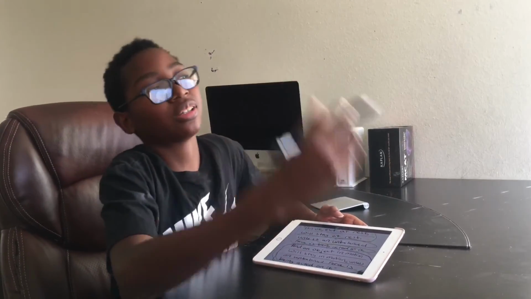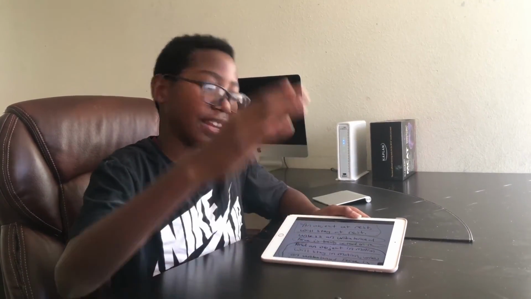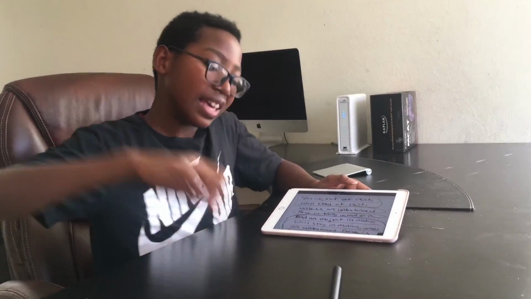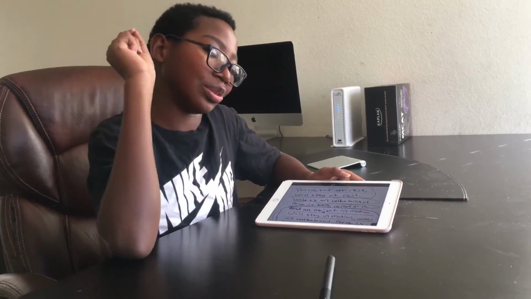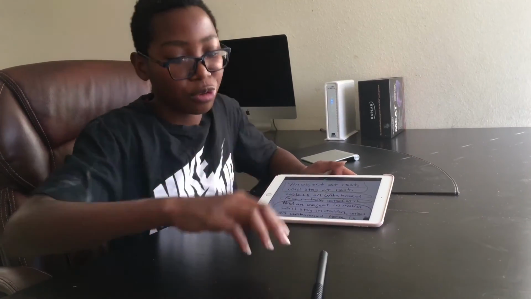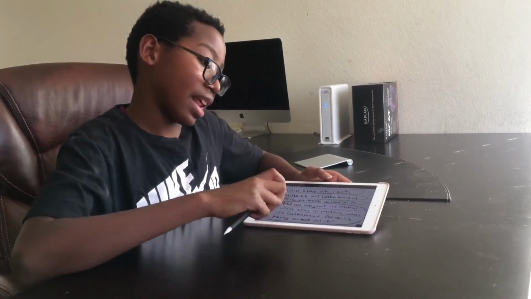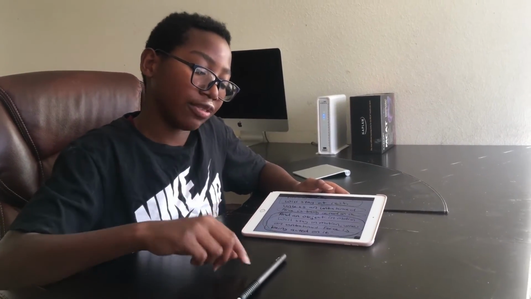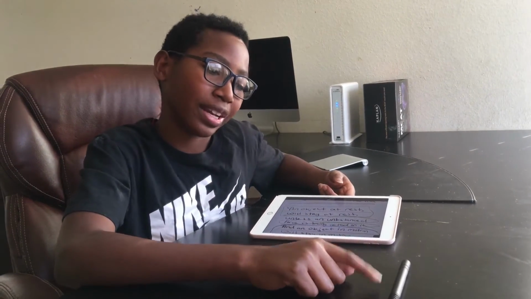So we're not done. Well, a conclusion will be an object that is not moving will continue to not move. This Apple Pen, it's not moving. It's not going to start moving spontaneously. If it's not moving, it's going to continue to not move unless there is a force that's going to cause a change in motion, which is me pushing this. And after that, it is moving. It's going to continue to move forever unless there's a force causing a change in motion. So the force causing this Apple Pen to stop right now is friction. So that's the unbalanced force, the force that causes the change in motion. So yeah, that's Newton's first law.